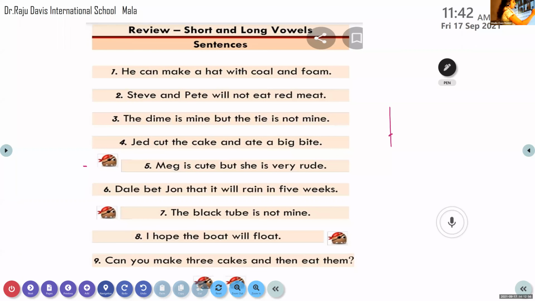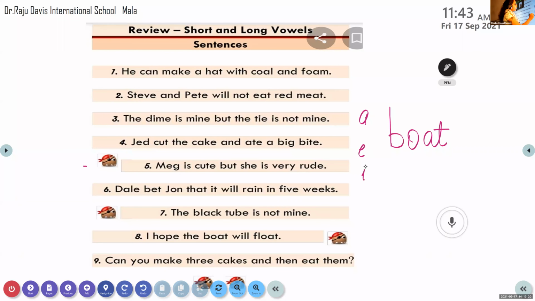I'm writing this side. Isn't it? Yes or no? So how many vowels, Abel? Only one vowel there? What are the vowels?